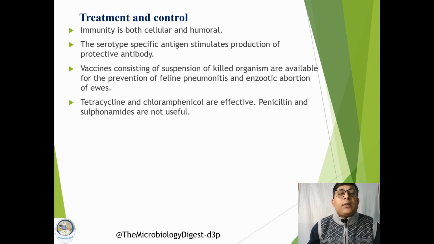In some cases vaccines are available, and vaccines can be used for prevention and control of this disease. And this organism, as we have discussed, is susceptible to antibiotics, so we can go for tetracycline as well as chloramphenicol for treatment of infections caused by Chlamydia organisms.